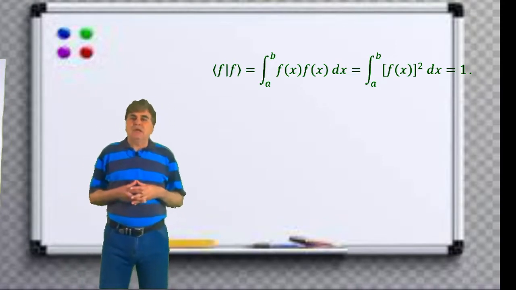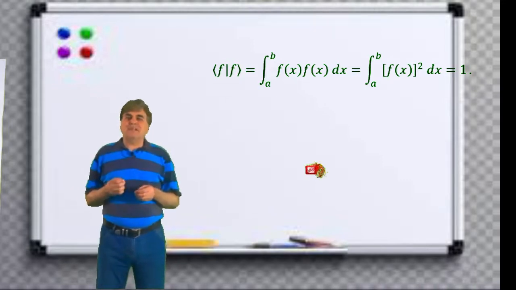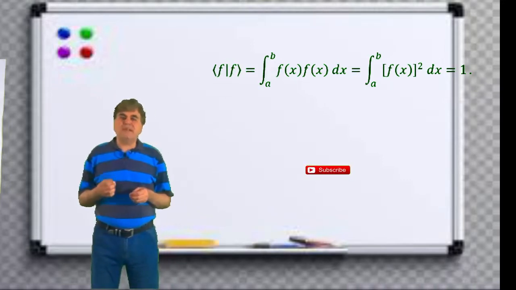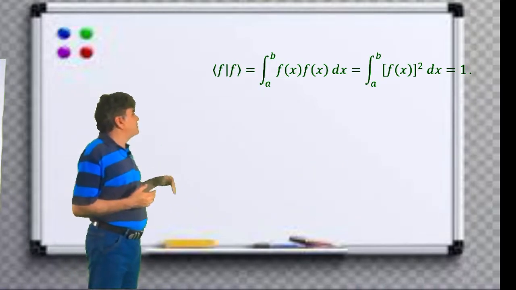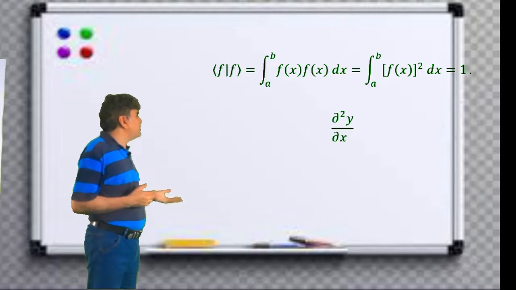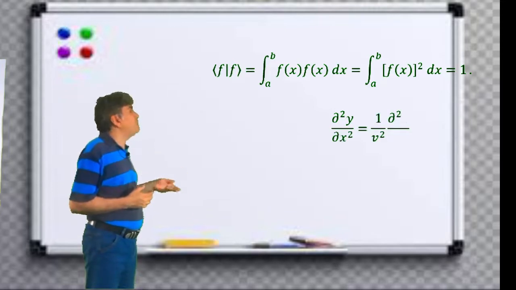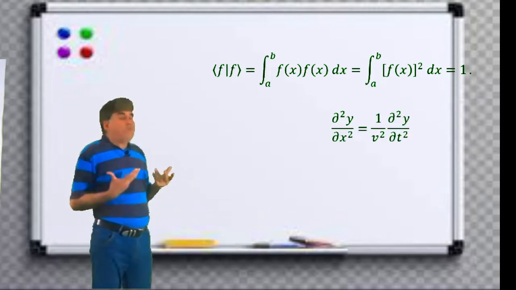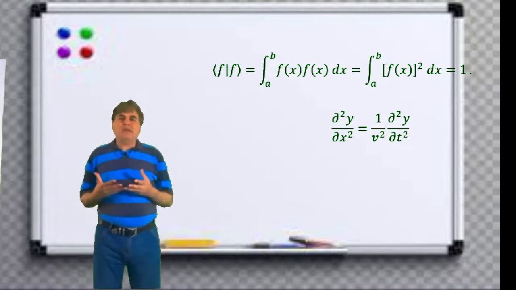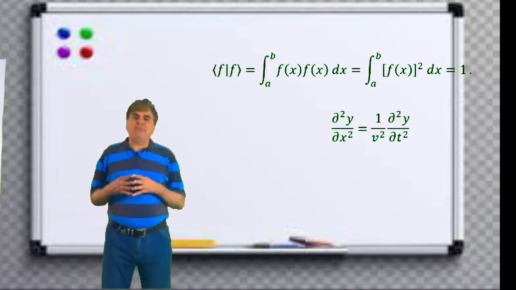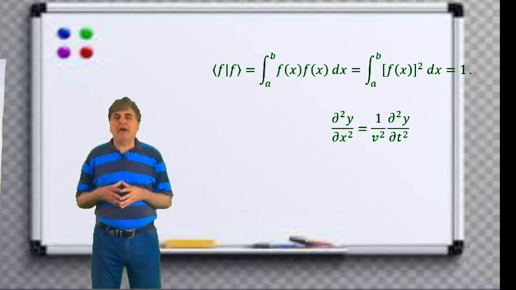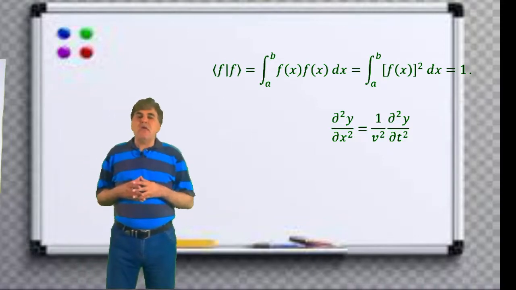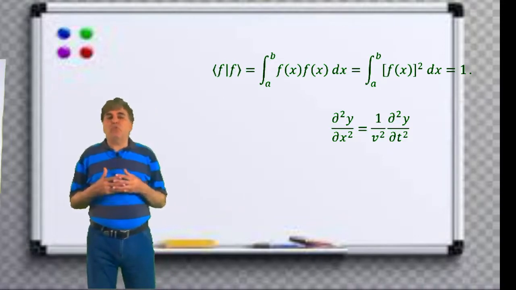Now, to further clarify this concept deeply, let me explain by considering this differential equation: the partial square of y over partial x square equals 1 over v square times the partial square of y over partial t square. If you recall from your course on mechanical waves, this equation describes the waves on a string of length L stretched along the x-axis, vibrating with amplitude y along the y-axis and traveling with velocity v.